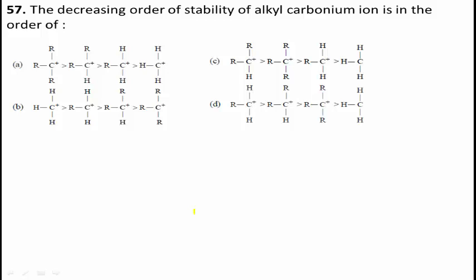So option A is correct, because the first option contains a tertiary carbon atom, which has the highest stability. Option A is the right answer.